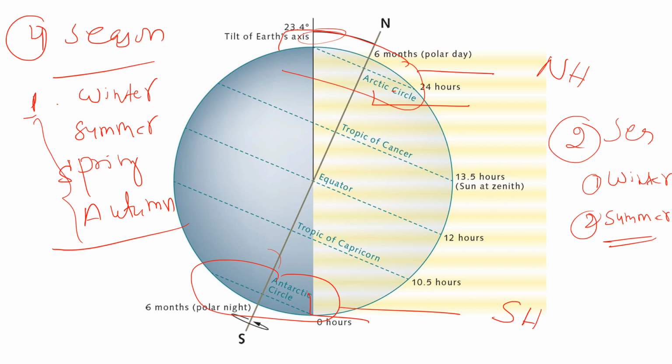When there is winter season in the Arctic region, at that time there is summer season in the Antarctica region, and when there is summer season in the Arctic region, at that time it is winter season in the Antarctic region.